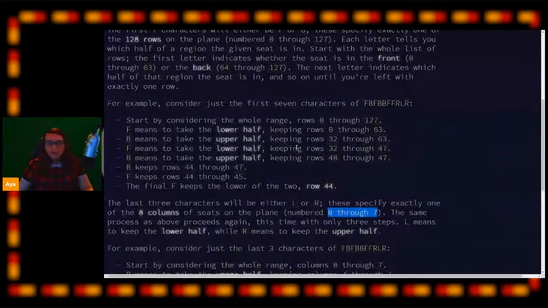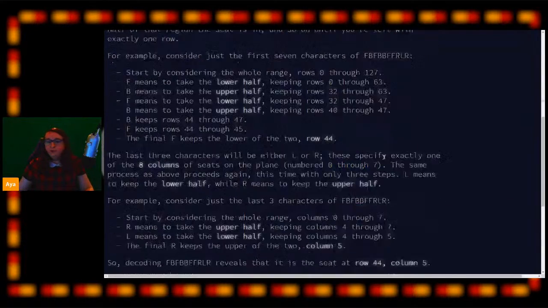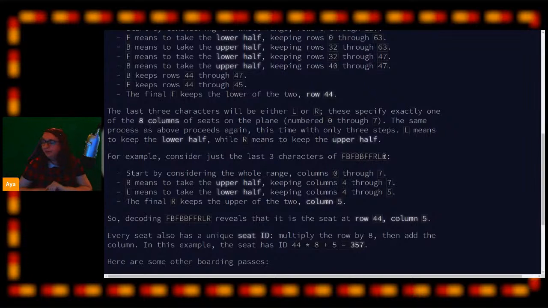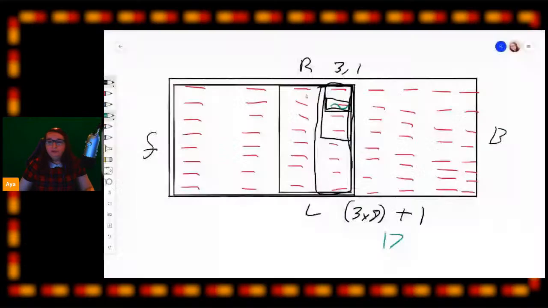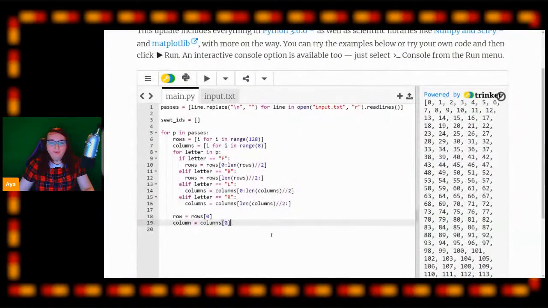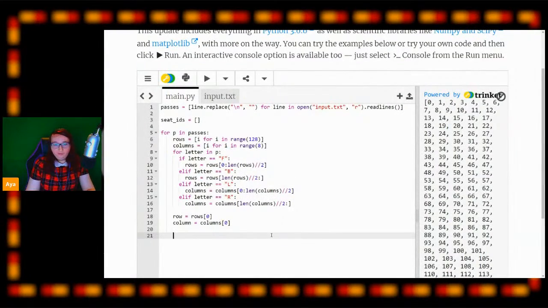Okay, so I've only got a few minutes left, so we are just going to finish this exercise off now. We are going to take a look at what the seat ID is. So to get our ID, we multiply the row by 8 and then add the column. Let me get back to my trinket here. So our seat ID equals row times 8.